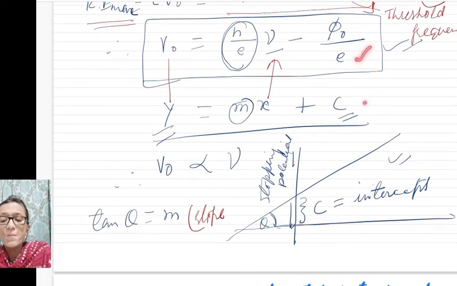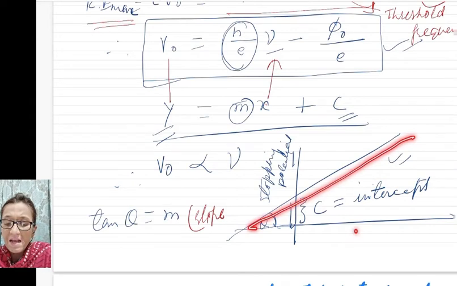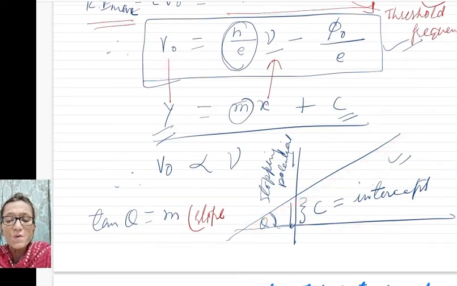Now when you compare the two equations, you will find that y is similar to stopping potential and x is equivalent to frequency. So when you draw a graph between y and x and it is a straight line, a graph between potential and frequency should also be a straight line.